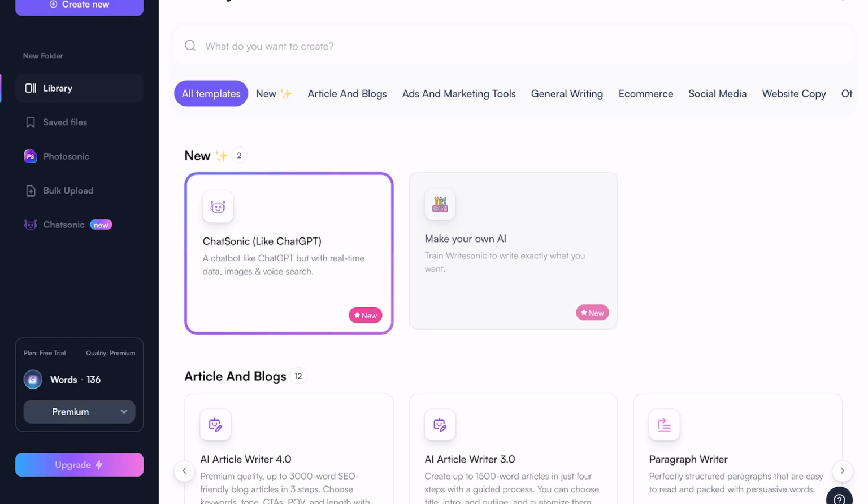The next tool I want to have a look at is WriteSonic. WriteSonic is also one of these tools that are claiming to be better than ChatGPT. They have a new tool here. They call it ChatSonic. I will just click on it and see what it is.